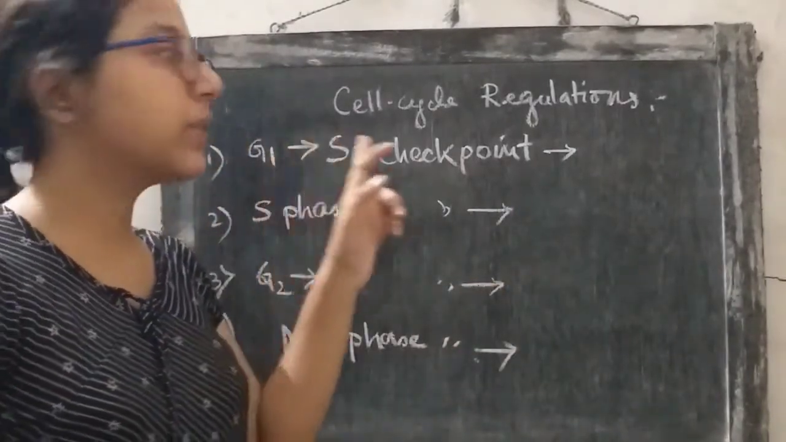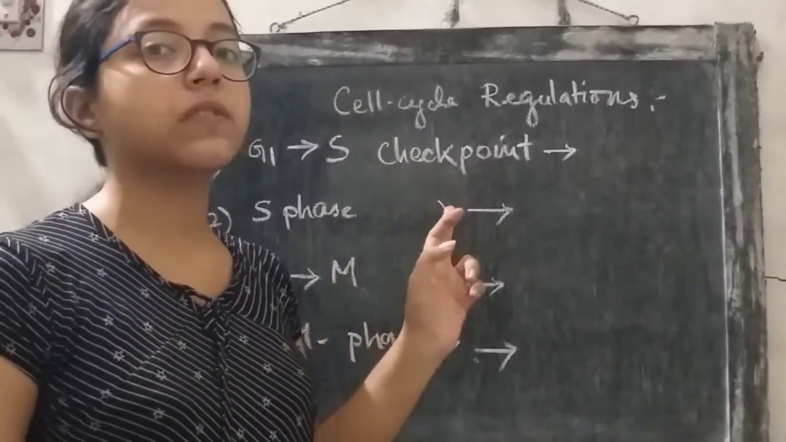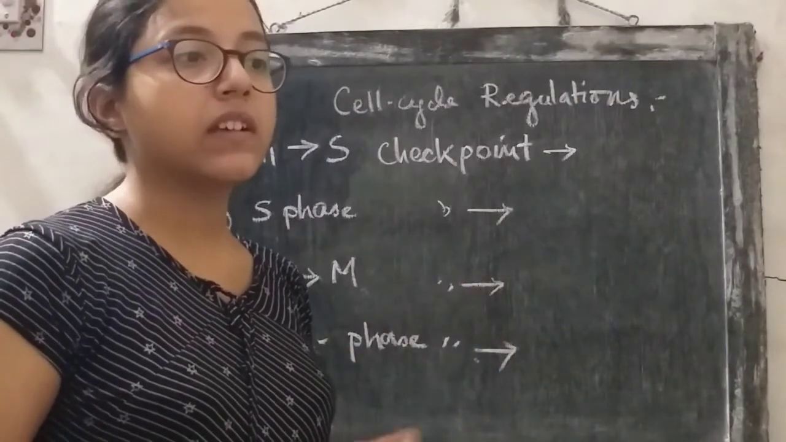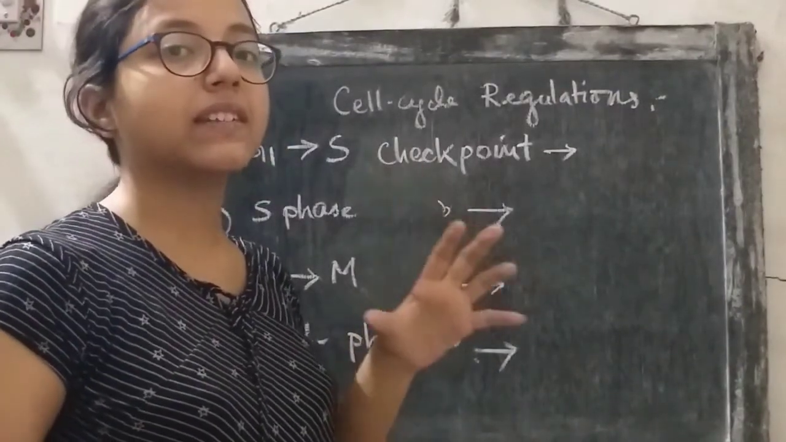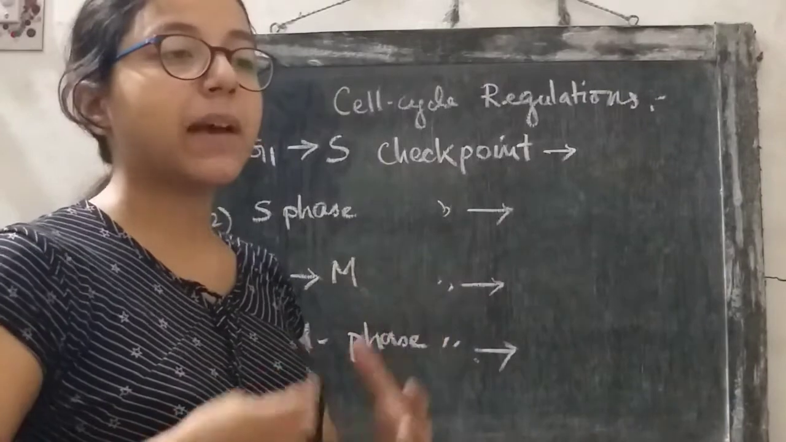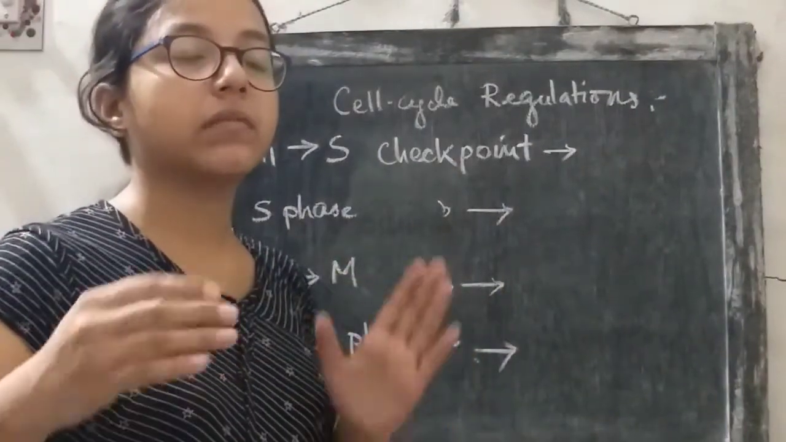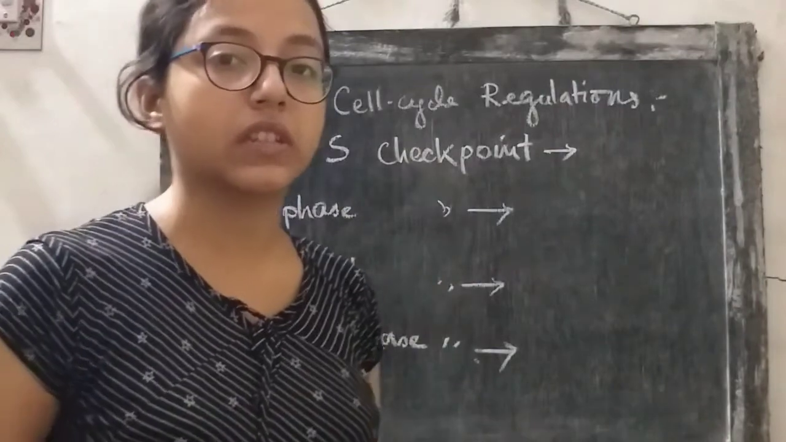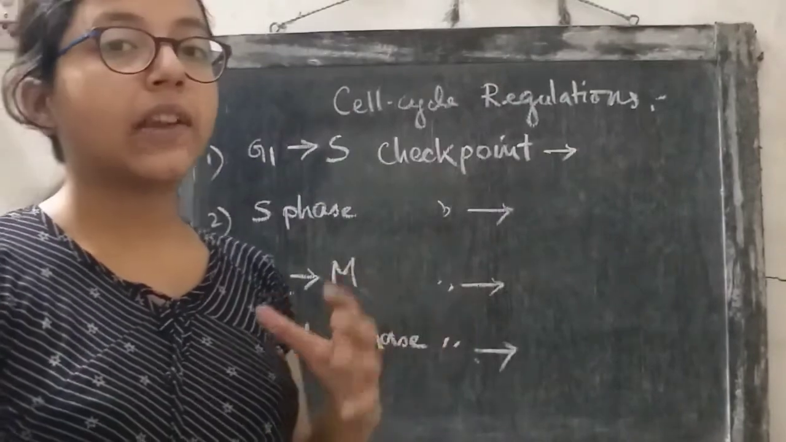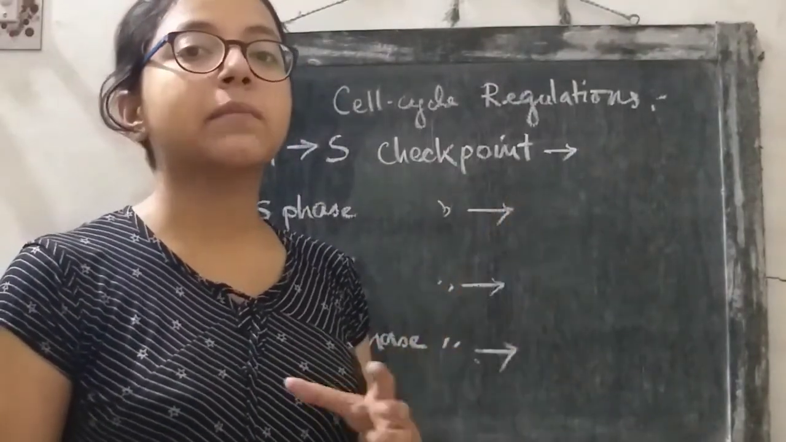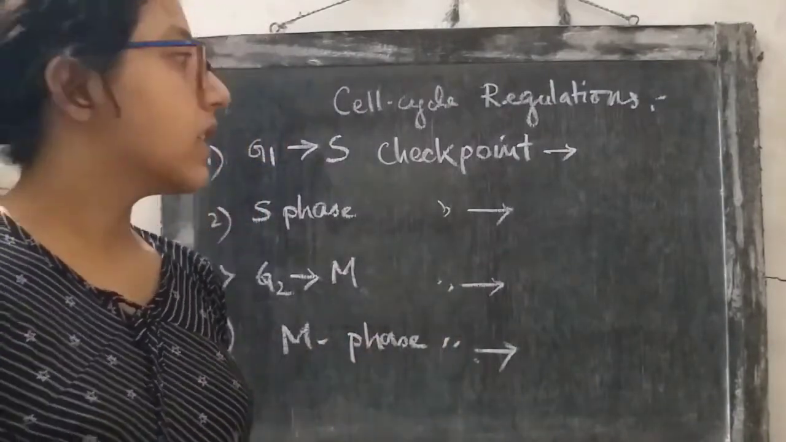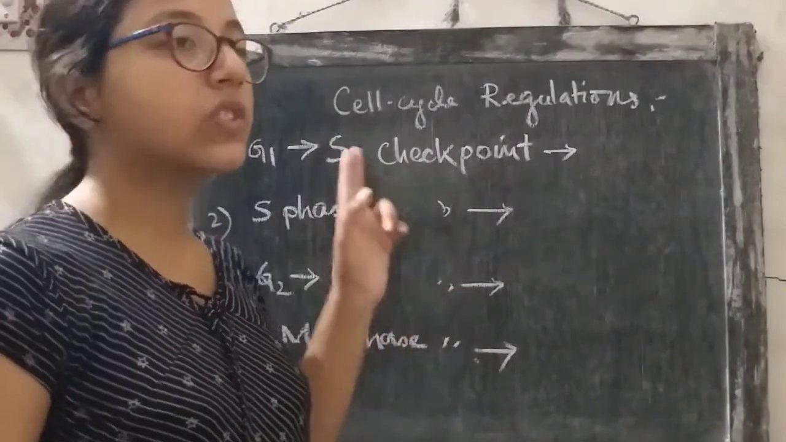First comes the G1 to S checkpoint, which is responsible for monitoring damaged DNA. If damaged DNA is present in the cell, this checkpoint ensures that it is not replicated, because if damaged DNA is replicated, the mutation will be carried forward to the next generation, and this is very harmful. Also in the G1 to S checkpoint, the cell monitors whether the environment is favorable for cell division to proceed. So these are the 2 events monitored in this checkpoint.